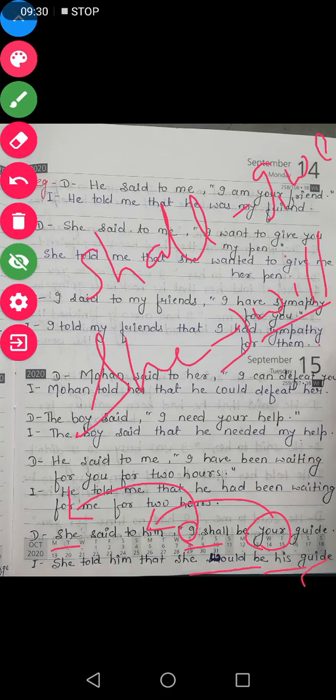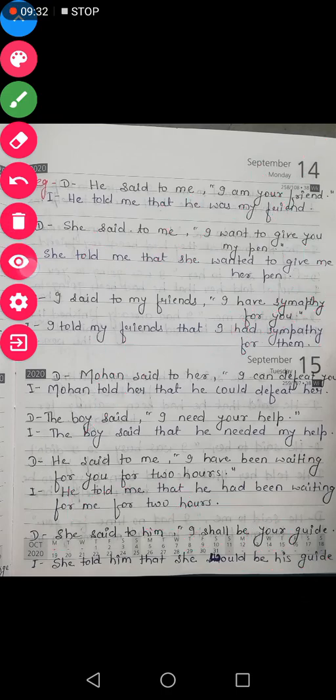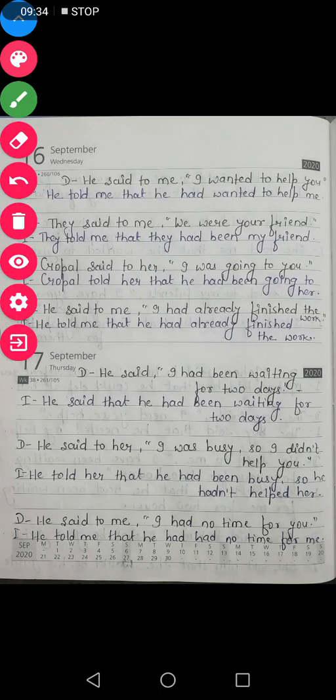So in this way all these examples you have understood. Now let us take one or two more examples of this. He said, I had been waiting for 2 days. Now in this sentence you can see that we don't have any object after said. So said will remain same, we will not change it into told.